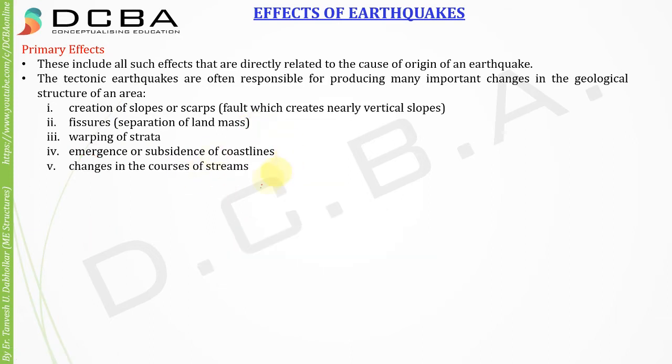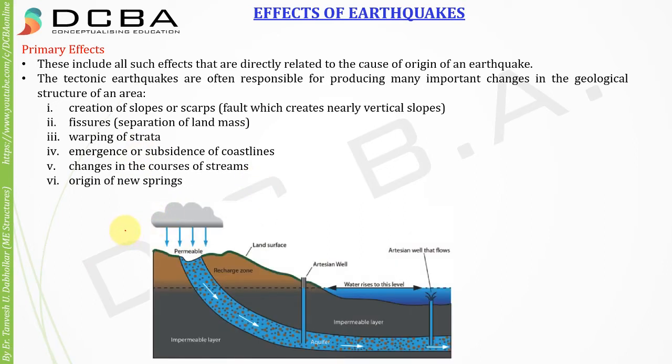Then changes in the courses of streams, so stream directions may change because of earthquakes. And fifth is origin of new springs. These springs are called artesian wells, and we'll be learning about them in detail because we have it in our syllabus. Because of earthquakes there may be a new origin of these kinds of springs.